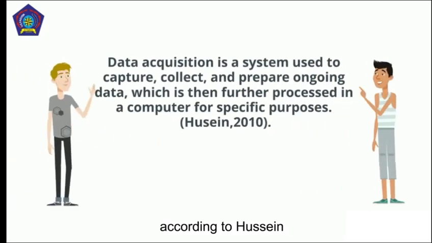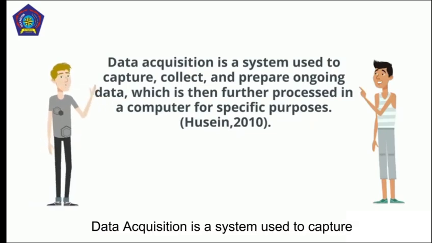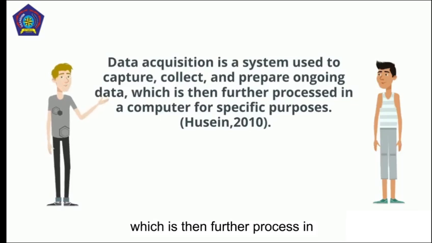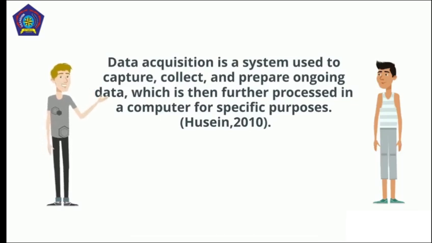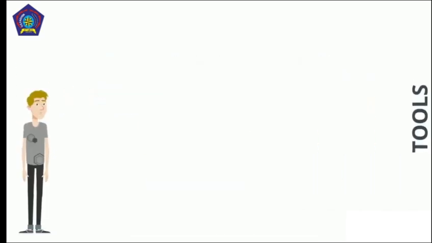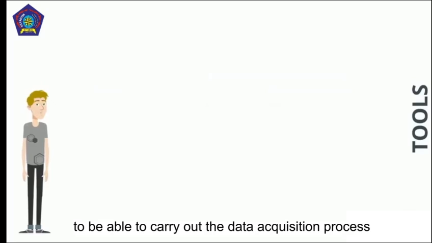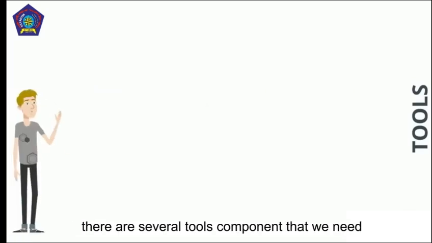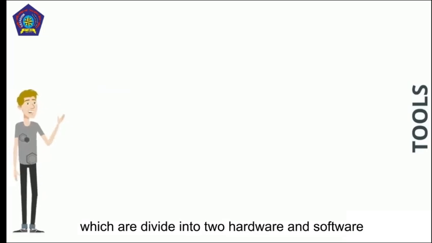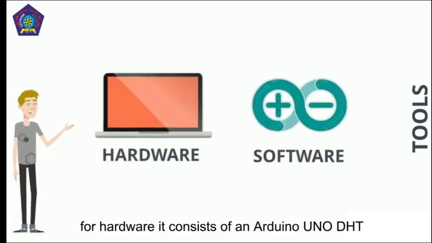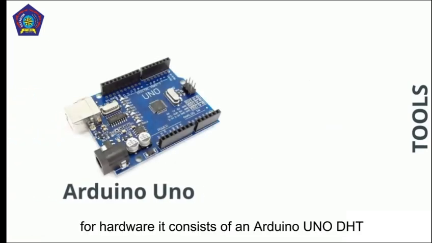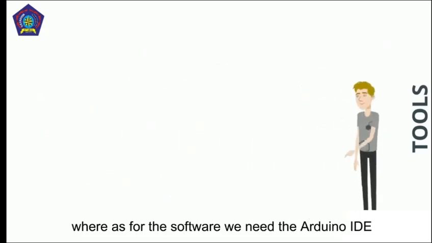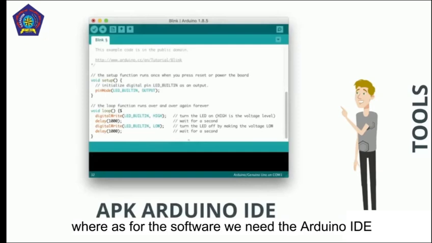According to Hussein, data acquisition is a system used to capture, collect, and prepare ongoing data, which is then further processed in a computer for a specific purpose. Then, to be able to carry out the data acquisition process, there are several tool components that we need, which are divided into two, hardware and software. For hardware, it consists of an Arduino Uno, DHT11 and jumper cables. Whereas for the software, we need the Arduino IDE.